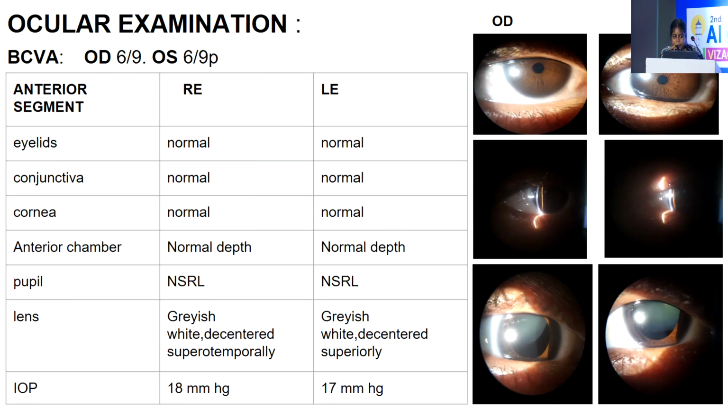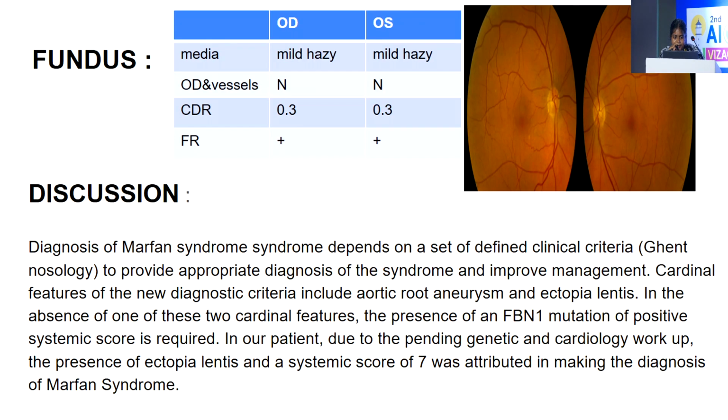On ocular examination, the best corrected visual acuity shows the right eye is 6/9 and the left eye is 6/9 partial. On anterior segment, in the right eye the eyelids are normal, conjunctiva is normal, cornea is normal, anterior chamber shows normal depth, pupil is normal size reacting to light. The lens shows grayish white and descended superotemporally, which is shown in the image, and the left eye is normal. The lens shows grayish white descended superiorly. On fundus examination, both eyes normal.